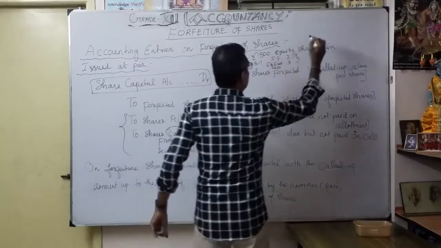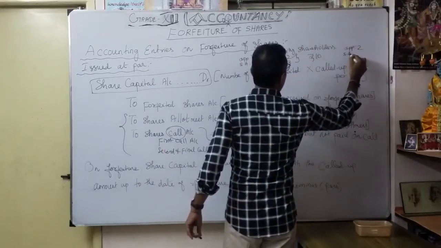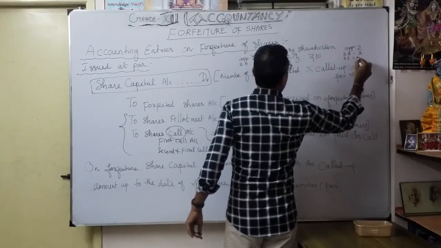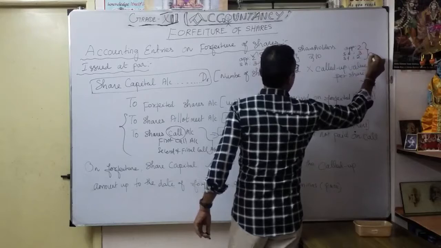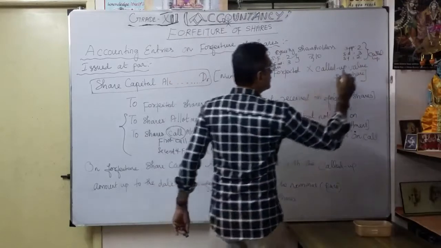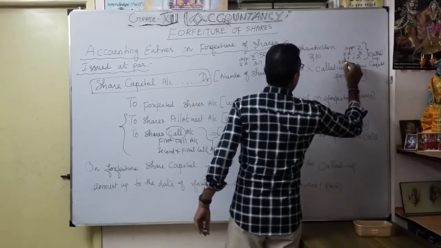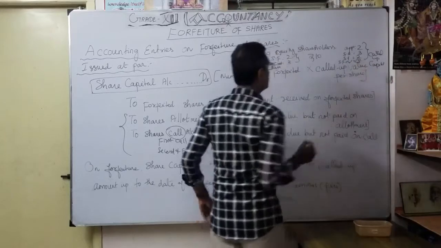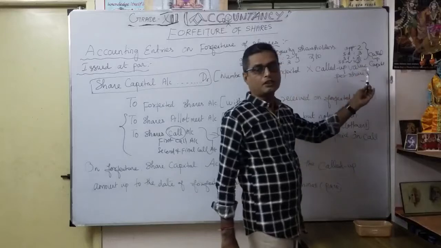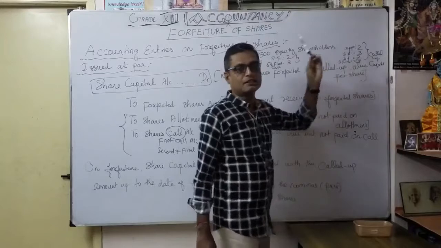Actually, they called up to how much? Application 2 rupees, share allotment 3 rupees, first call 2 rupees. So up to that the company called. This is called up capital. Understood? Up to called up. So the share final call of 3 rupees is the default. Even though all the calls are up to there, the company will call up to the share first call, it is called up capital.